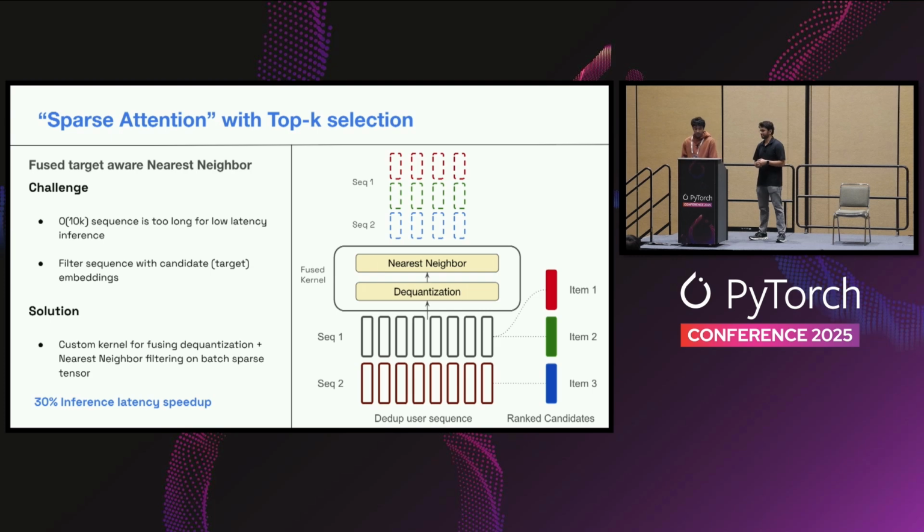Hi, noob question. How did you know that you are bottlenecked by the PCIe memory transfer, like host to device transfers? Oh, how did we know we are bottlenecked by PCIe? Sure. So I think the way we figured it out is we use DCGM metrics, which automatically exports the PCIe bandwidth usage. We monitor this for both training and serving.